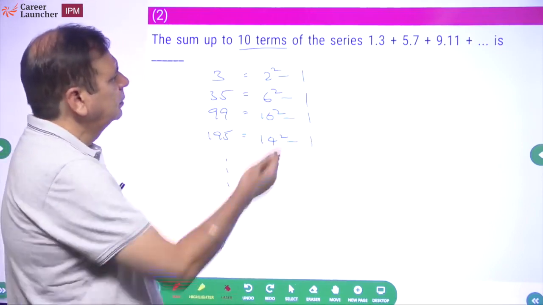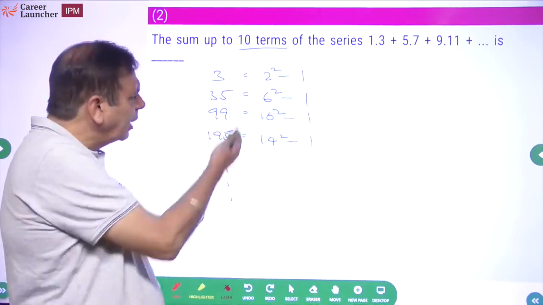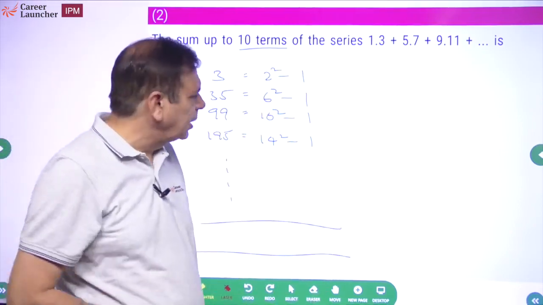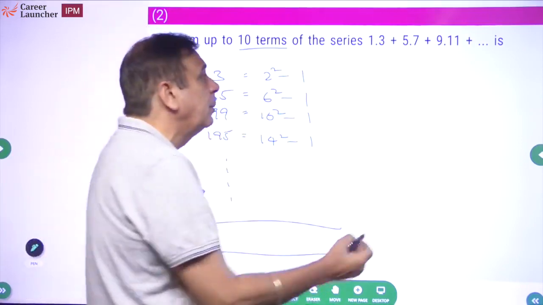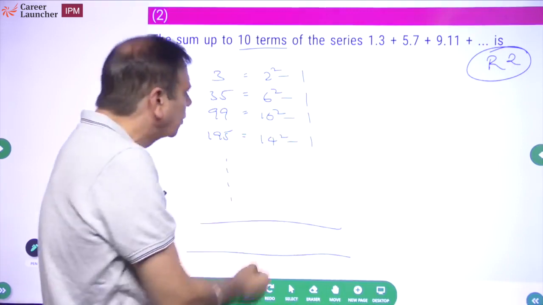What will be the 10th term? Let's see. So what are we supposed to do? We have to find all of them and add. I am sure there's a mathematical method. It doesn't strike me, so I'll leave it for now. For me, this is a round 2 question. In round 2, if I have time, I'll do this completely.